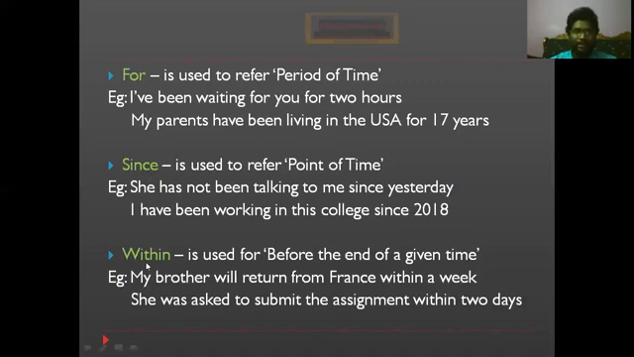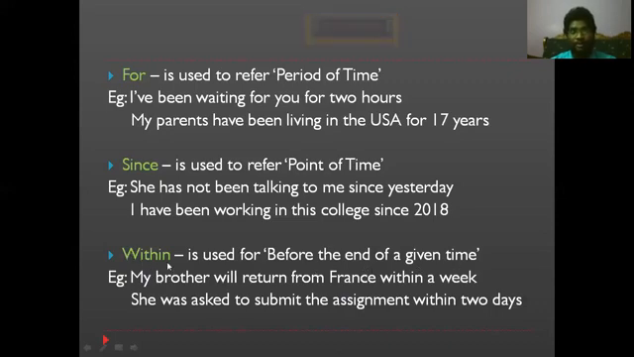And next, the preposition that we use is "within". Where do we use the preposition "within"? It is used before the end of the given time. Normally before deadlines, we use "within". So my brother will return from France within a week. So this is the end of a given time. Whenever we are talking about the end of a given time, we have to place "within".